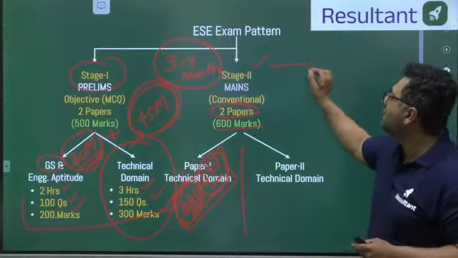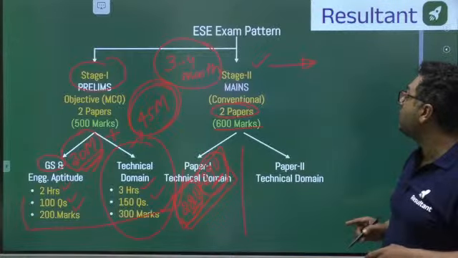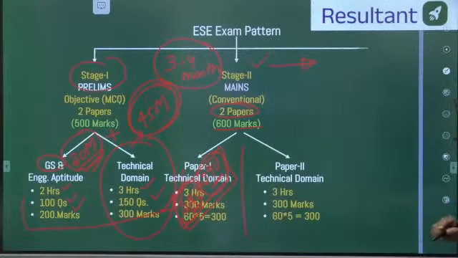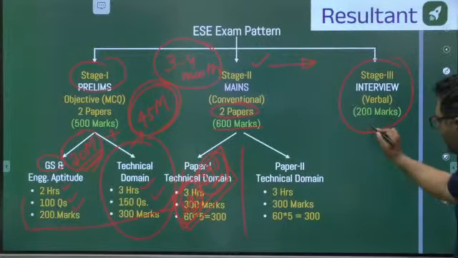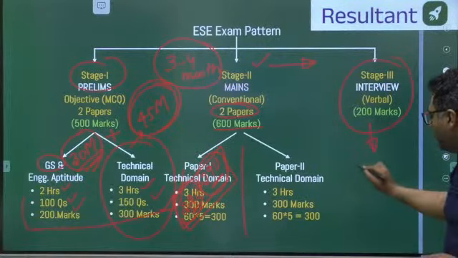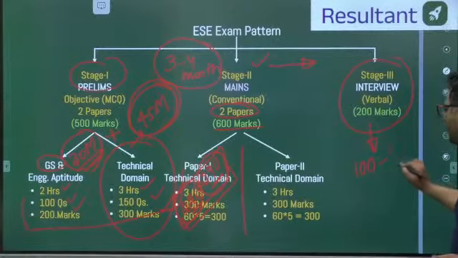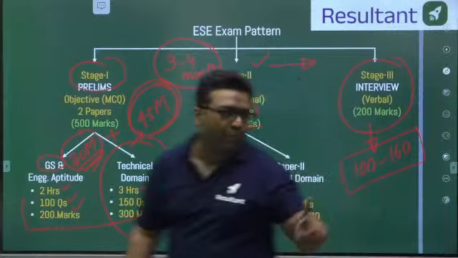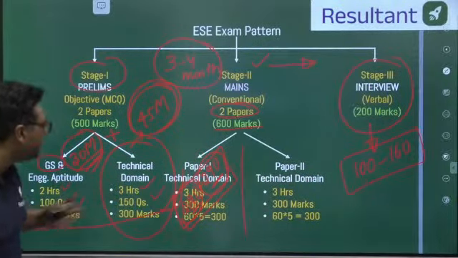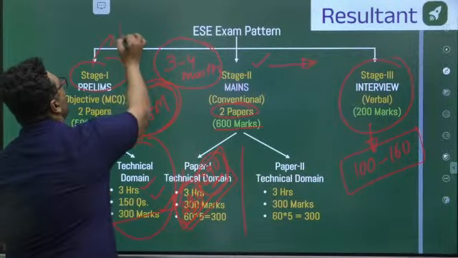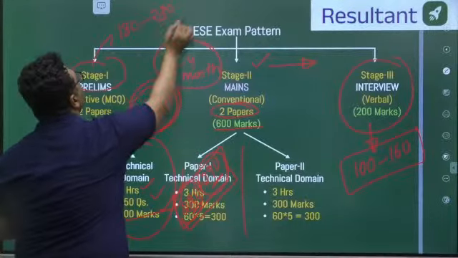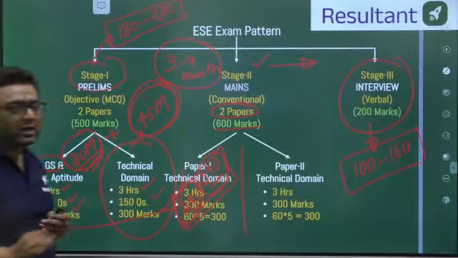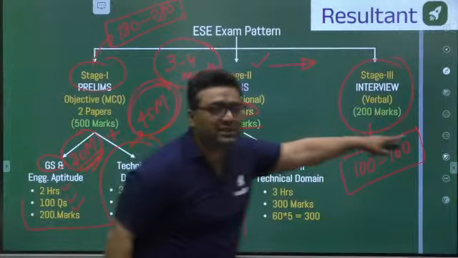After this, in 1 to 2 months, your third stage, the interview, gets started. In the third stage, you have an interview of 200 marks. Here, my dear, generally students are scoring between the range of 100 to 160. This is the range in which students are scoring in the interview. There is not much variation here. In the mains also, generally students are scoring from 180 to let us say at the max 280 to 290. This is the range where students are scoring. So here variation is less, here variation is less.